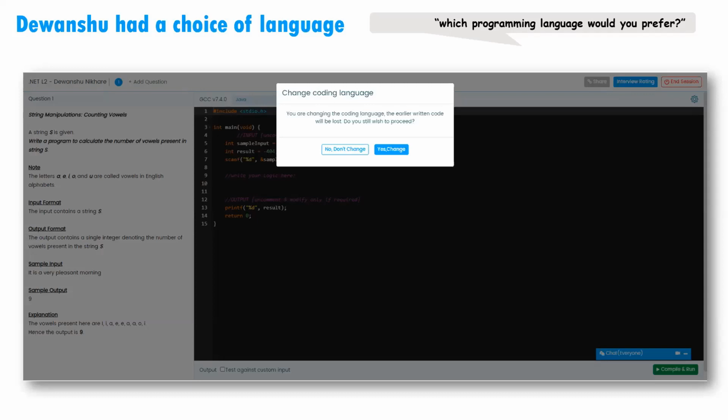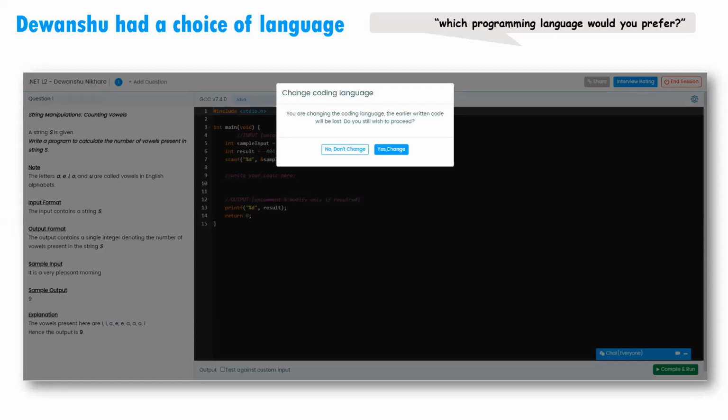Our first question to him was: Devanshu, we are hiring you for a .NET developer position, but we do not care whether you know .NET or C#. What we care about is whether you are at least proficient in one language of your choice. Devanshu was happy, and he said he does not know C# because he was never taught it, and he never did a course on .NET. So we were okay with that.